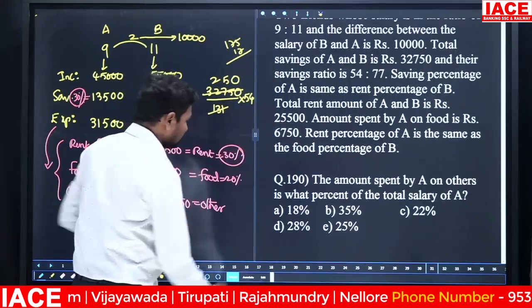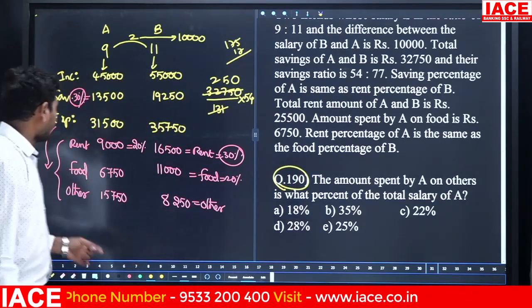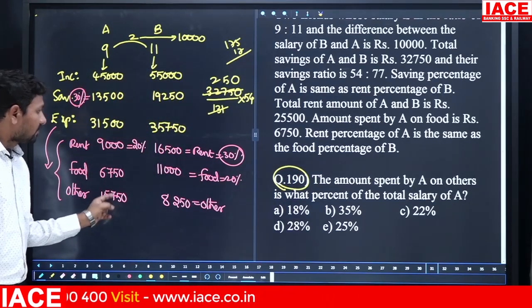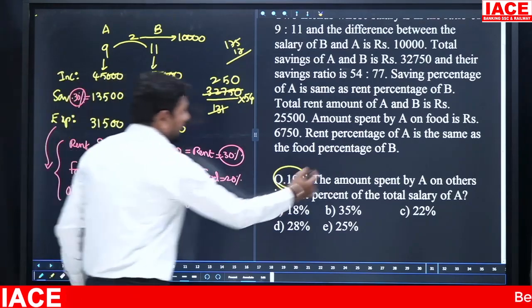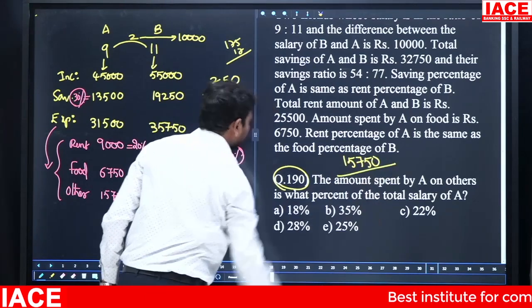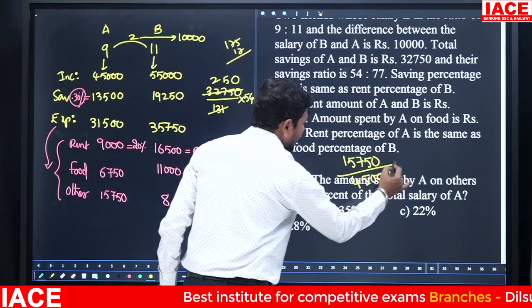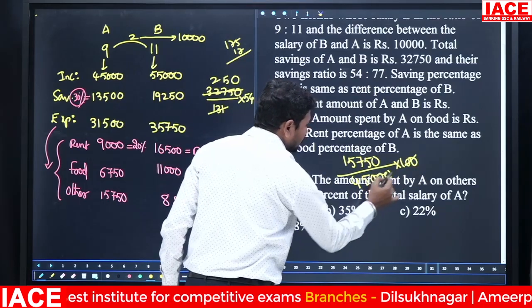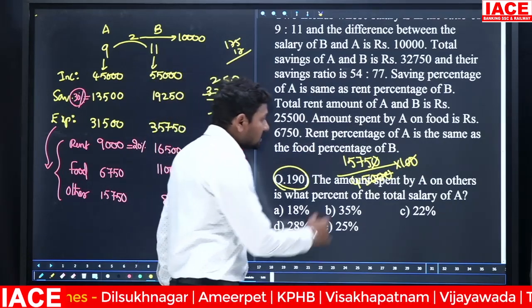Next, the amount spent by A on others, 15750, is what percentage of total salary of A? Then 15750 by 45,000. We need percentage, multiply with 100. Zeros will be cancelled. 45 is going to cancel with 1575.